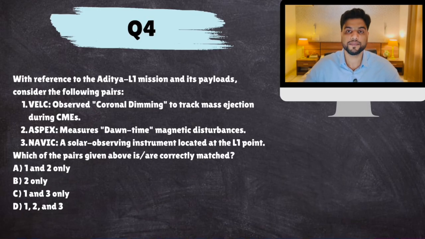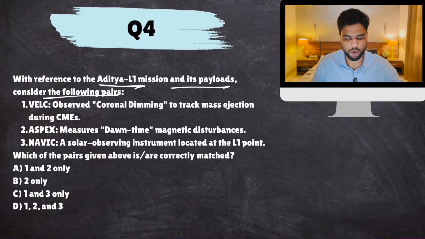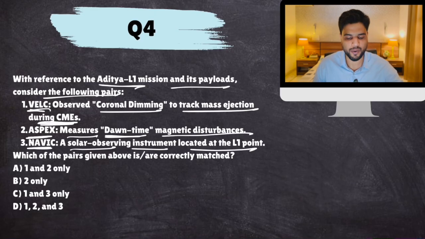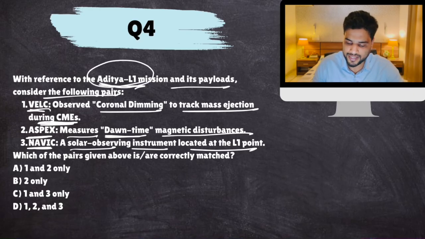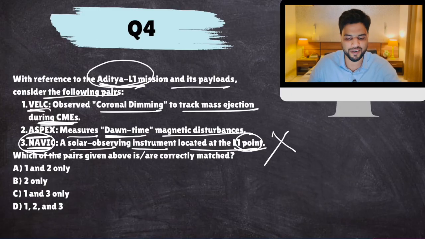Next. With reference to Aditya L1 mission and its payloads, consider the following pairs. VELC observed coronal dimming to track mass ejection during CMEs. Aspects measures dawn time magnetic disturbances. Navik, a solar observing instrument located at L1 point. So Aditya L1 mission is located at L1 point. Navik is basically our group of 7 satellites which will provide navigation services. So it is not a solar mission, it is a navigation mission. So third statement is definitely false.